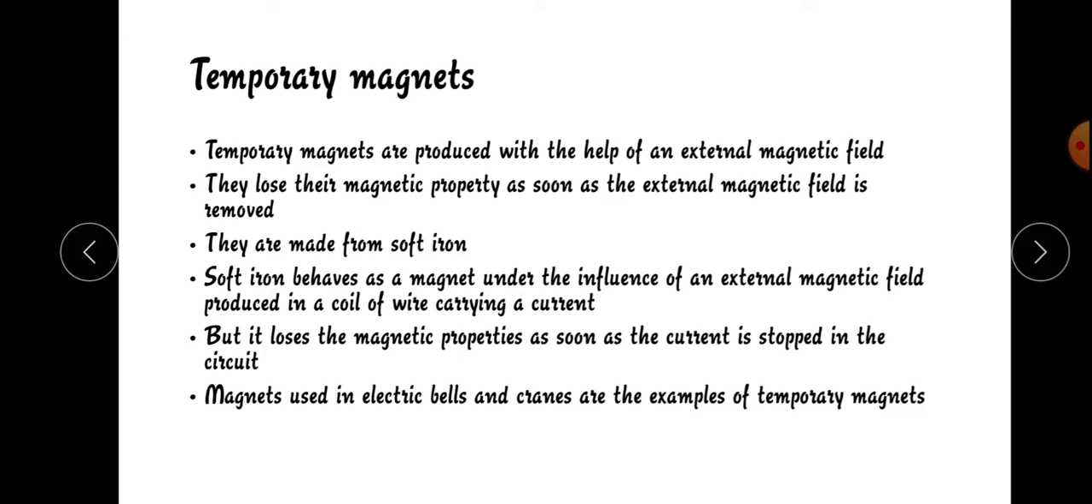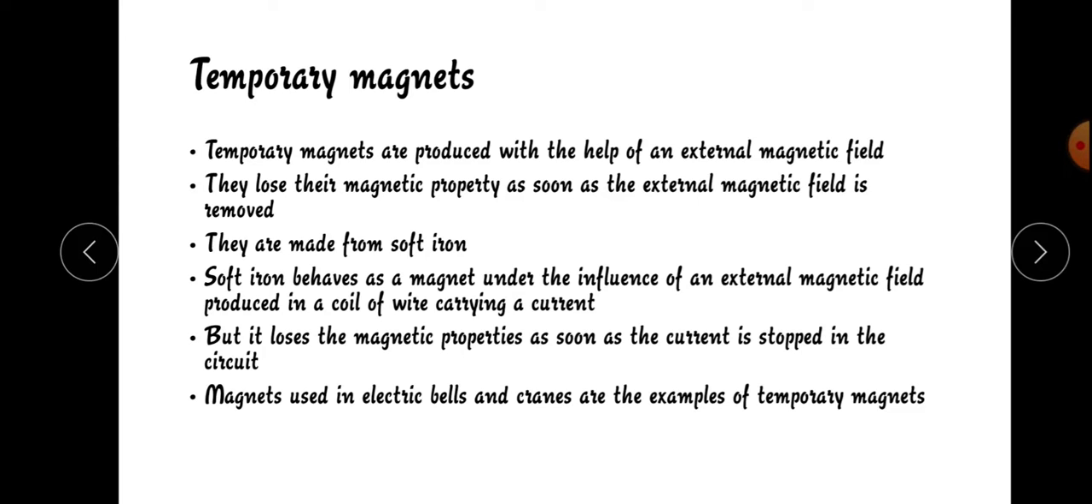When the external magnetic field is removed from the temporary magnets, they will lose their magnetic property. The magnetic property lasts only for some time, so they are called temporary magnets. They are made from soft iron.